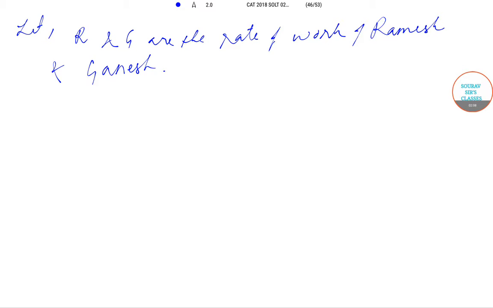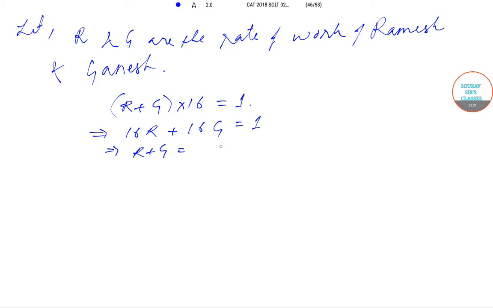Now it has been said that Ramesh and Ganesh working together complete the work in 16 days. So we can definitely say that (R plus G) into 16 will be equal to 1. So this is the first equation. This gives us 16R plus 16G equal to 1, or R plus G will be equal to 1 by 16. So this is equation 1.